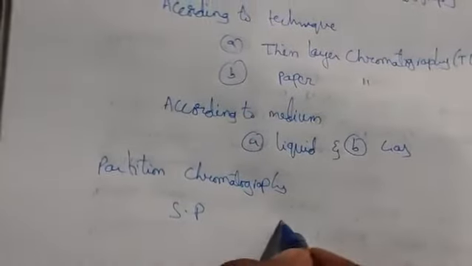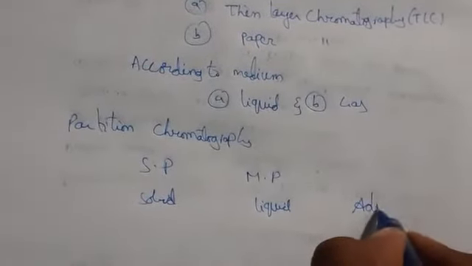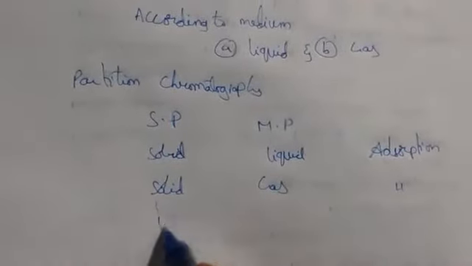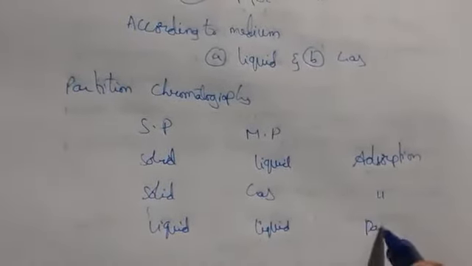In partition chromatography, let us see the stationary phase and the mobile phase. If the stationary phase is solid and the mobile phase is liquid, then adsorption chromatography is going to happen. If it is a solid and a gas, it is also adsorption. If it is a liquid and a liquid, then it is partition chromatography. And if it is a liquid and a gas, it is also partition chromatography.